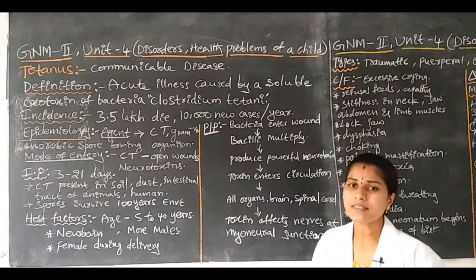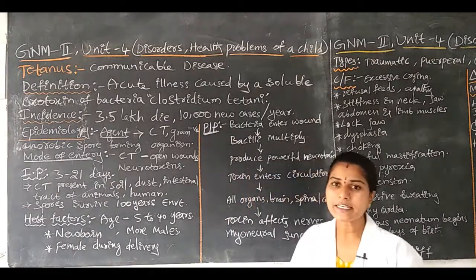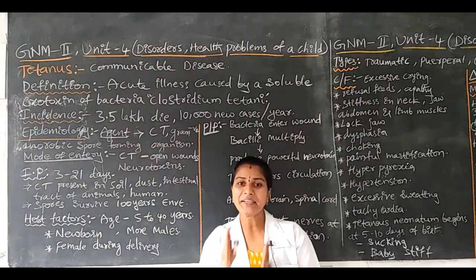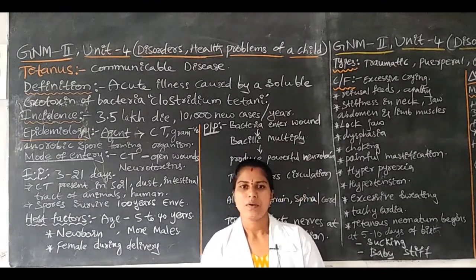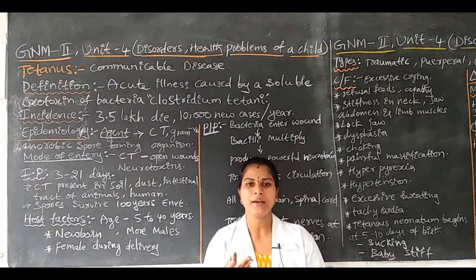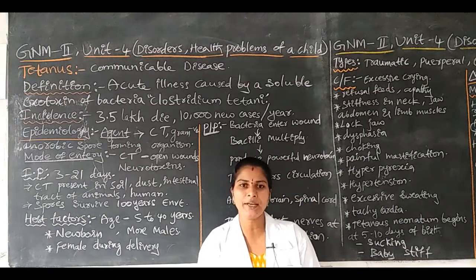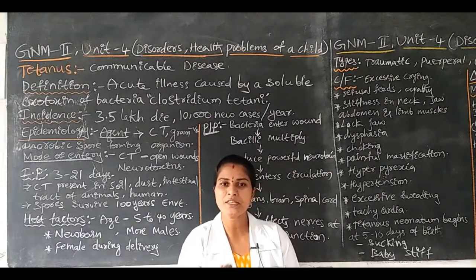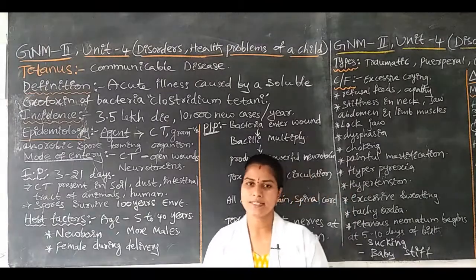Tetanus is a communicable disease. It is caused by the Clostridium tetani bacteria. The bacteria enter the human body through open wounds. After entering, the bacteria increase in size and number, with excessive secretion of toxins. The toxins enter into the circulation, reach all organs, the brain and spinal cord, and then enter the myoneural junction.